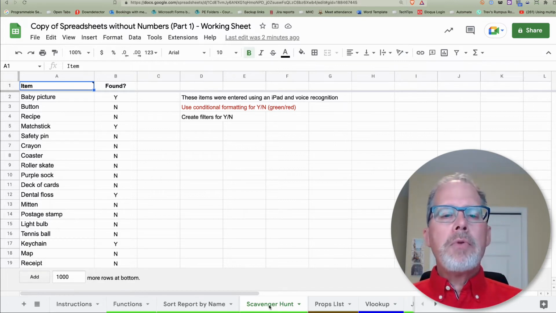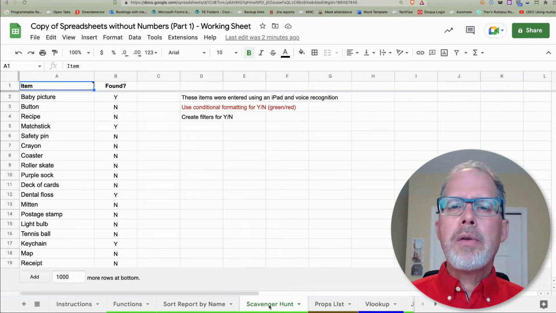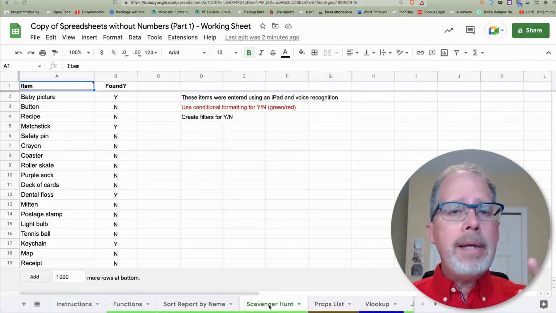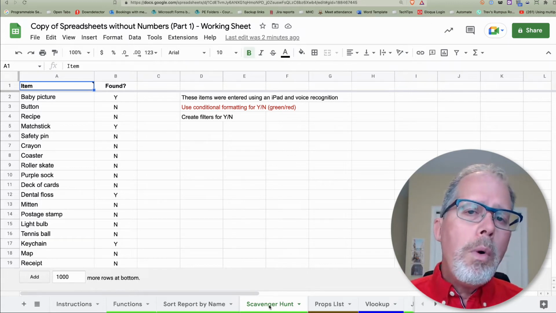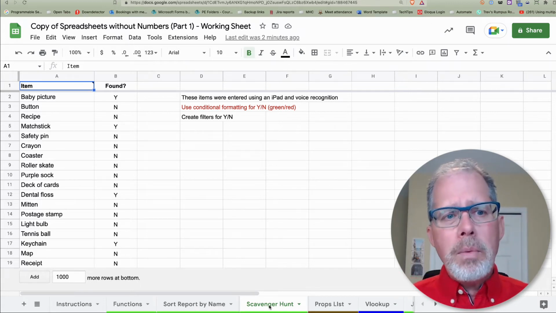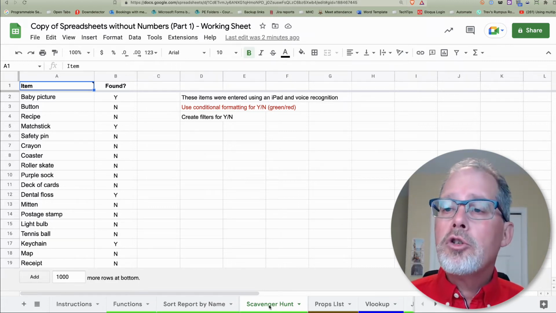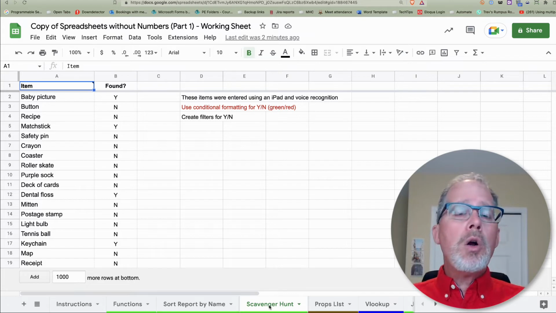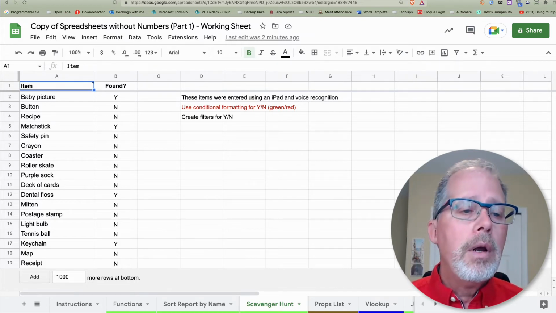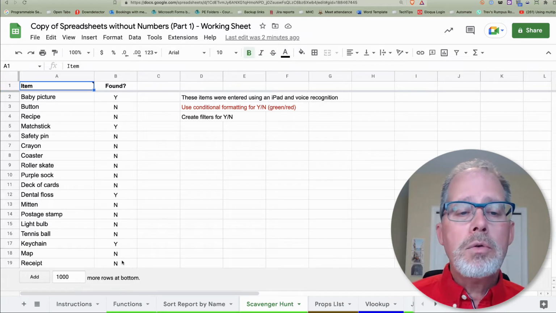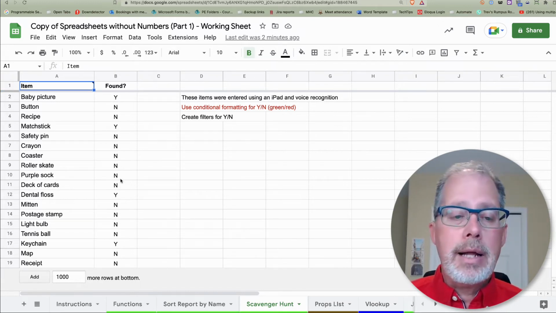So let's start off with a scavenger hunt. Years ago, we used to have a scavenger hunt, and the worst part of a scavenger hunt used to be one piece of paper and 10 people, and all 10 people would run around. Well, now it's a little more modern. We take that list of items and put it into a spreadsheet, share it with the group, and then everyone can go their own separate ways. We don't have to worry about who's working on what. We can have, has this been found, yes or no, easy enough to take a look, and we can track it and everyone has access to that stuff.